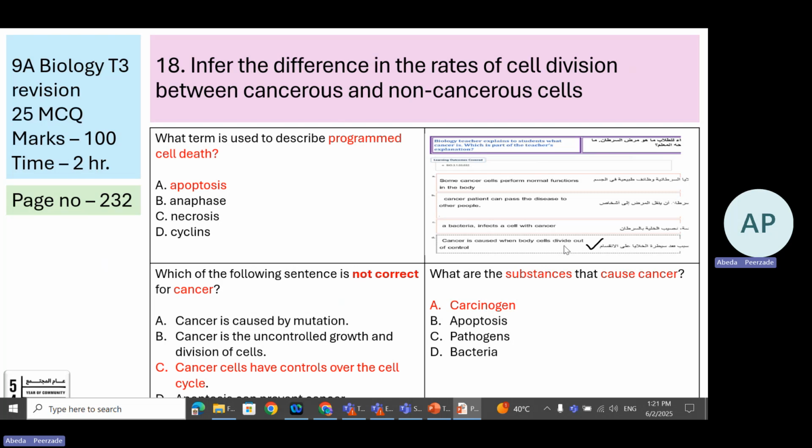When the body cells divide out of control, look at this, the word has been paraphrased. Instead of writing uncontrolled growth, they wrote out of control. Both the meanings are the same. Substances which cause the cancer are carcinogens. Not correct for cancer: cancer cells have control over the cell cycle. No, we said uncontrolled cell growth.